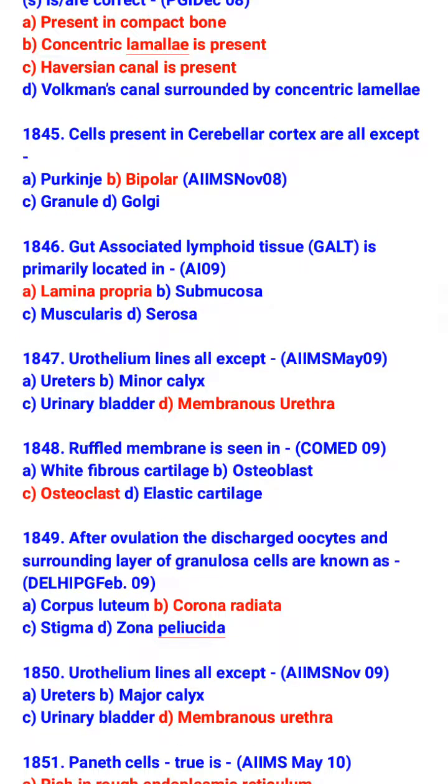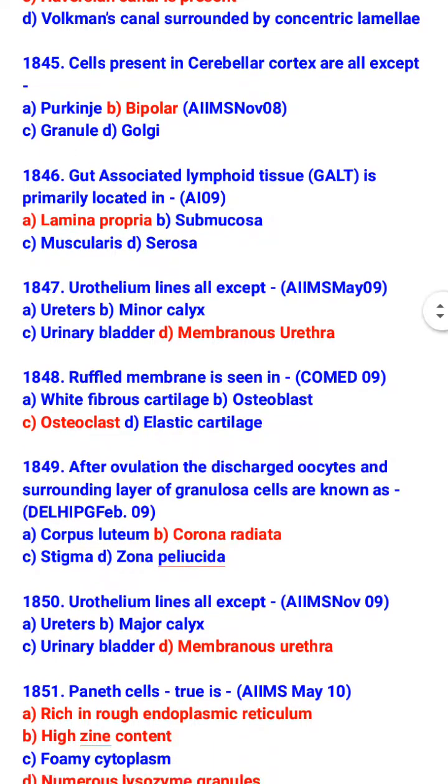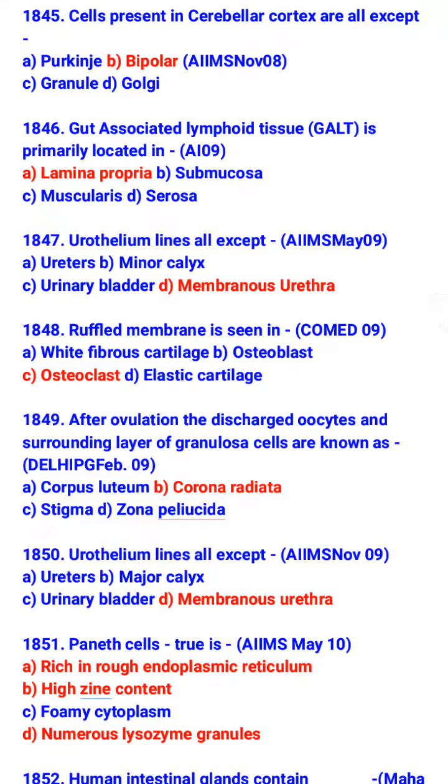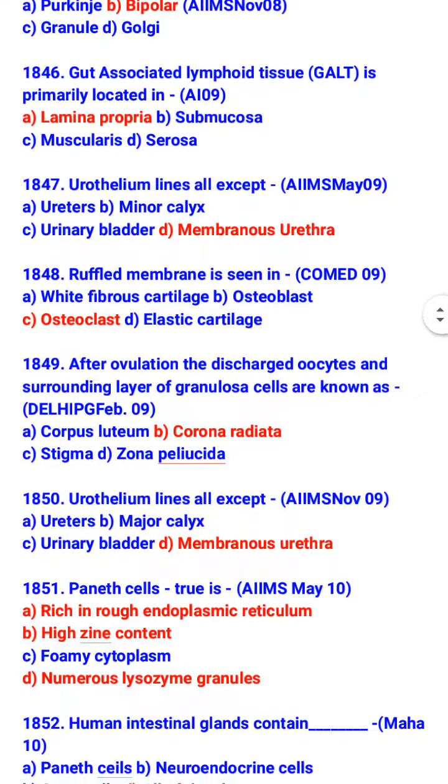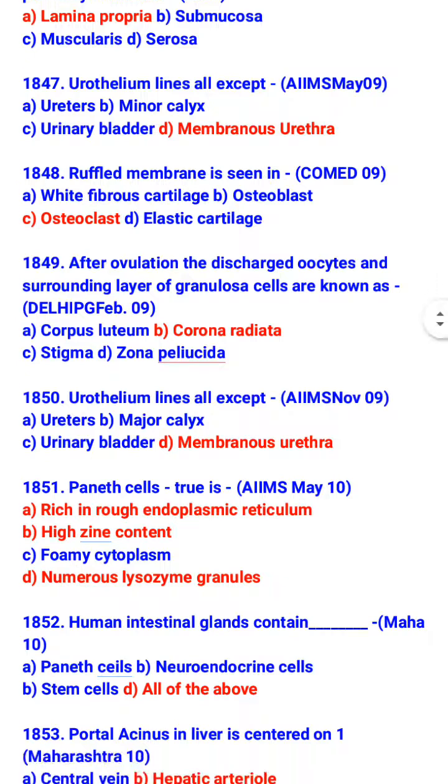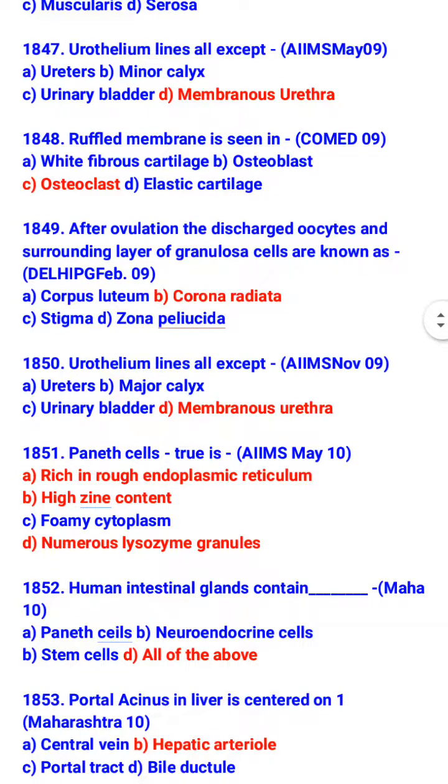Urothelium lines all except membranous urethra. It lines ureter, minor calyx, and urinary bladder. Ruffled membrane is seen in osteoclast. After ovulation, the discharged oocyte and surrounding layer of granulosa cell are known as corona radiata. Urothelium line all except membranous urethra. It lines ureter, major calyx, and urinary bladder.